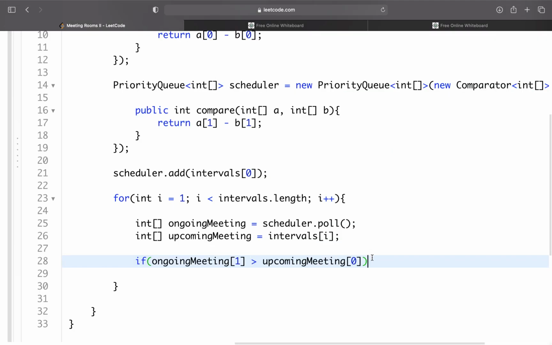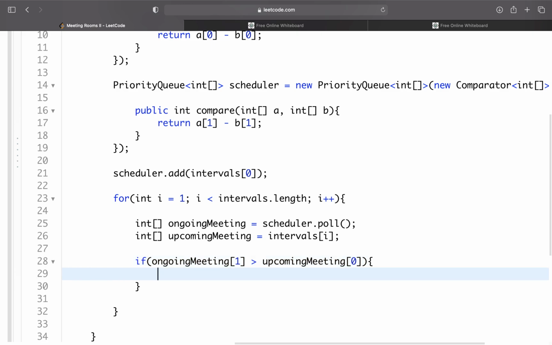So, now that we know what we're trying to say, how can we simulate the act of getting my own room? If the ongoing meeting's end time is later than my upcoming meeting's start time, then I need two separate meeting rooms. How can we simulate having two separate meeting rooms?